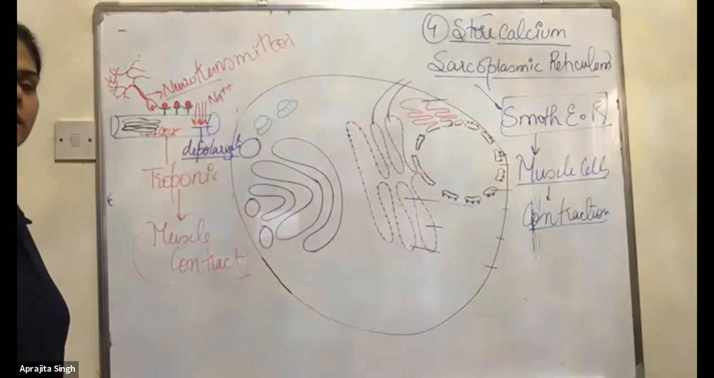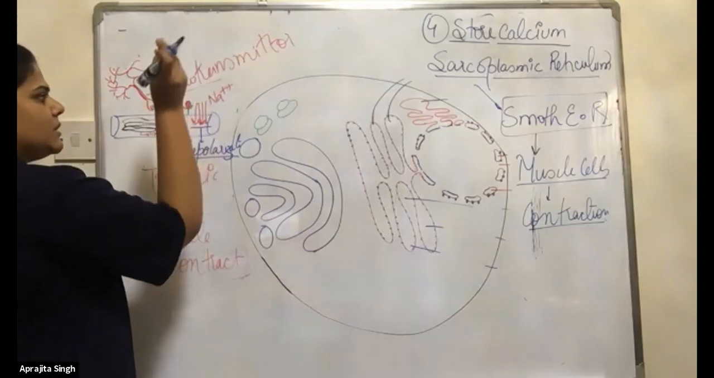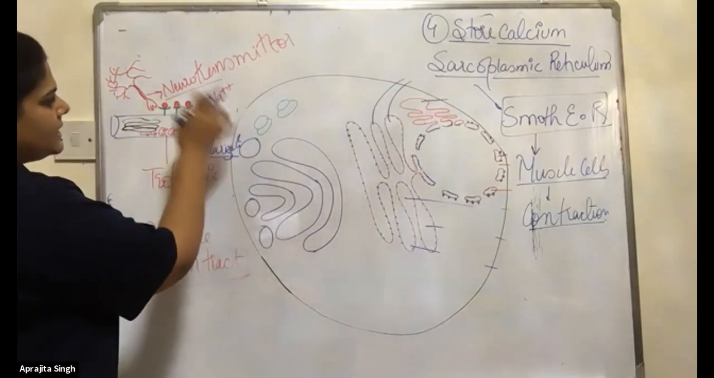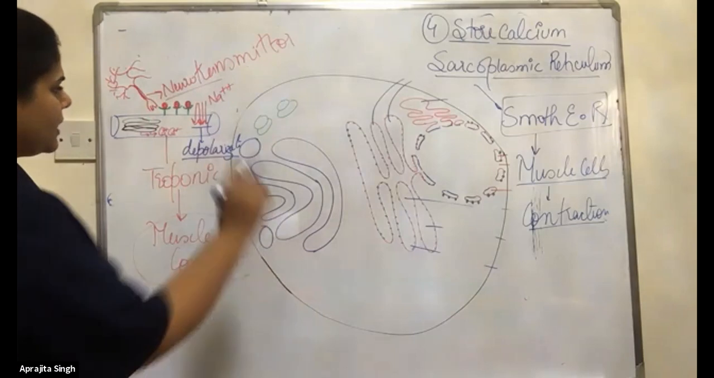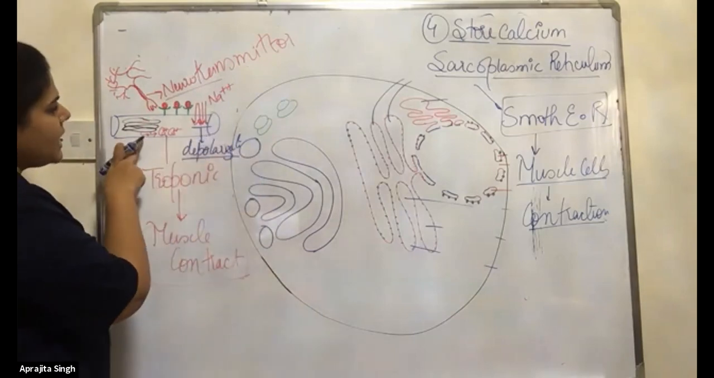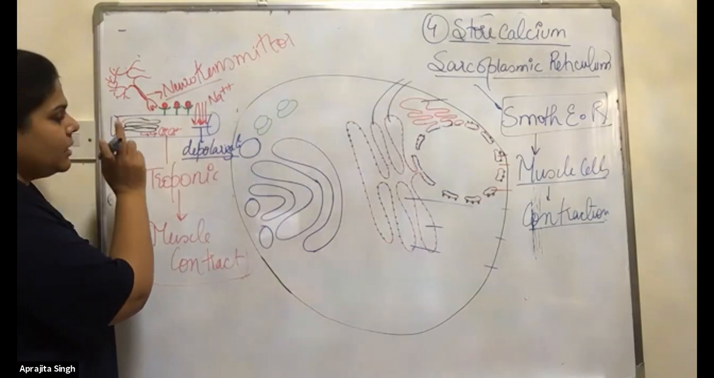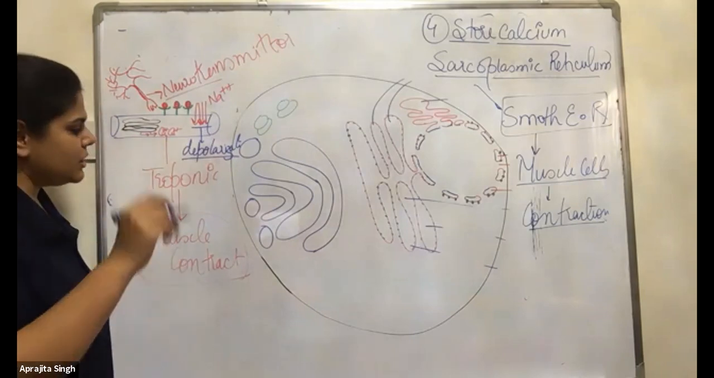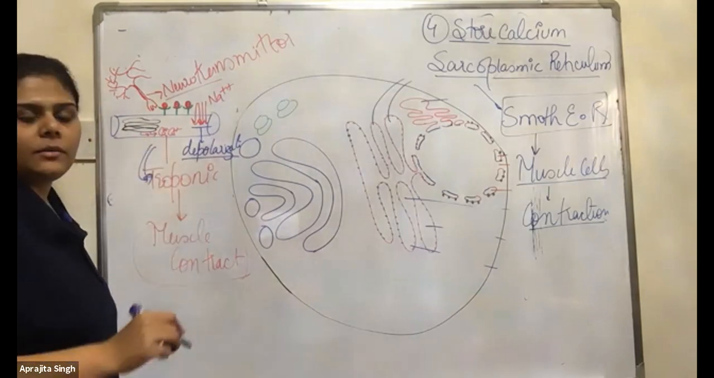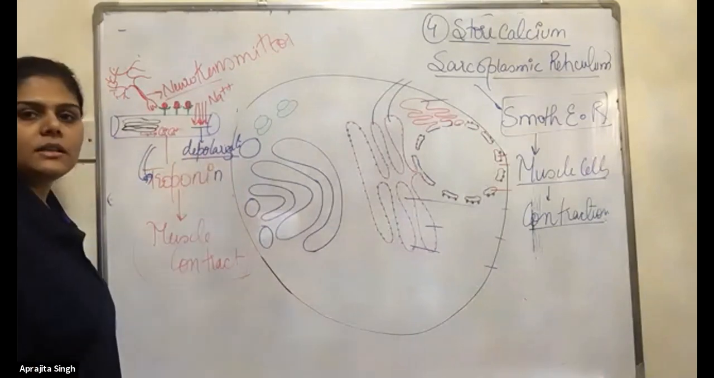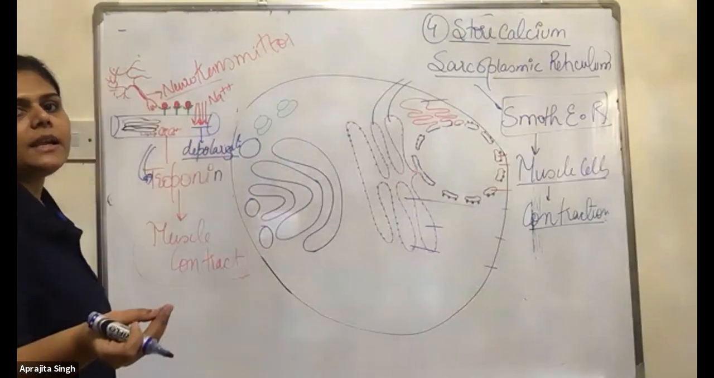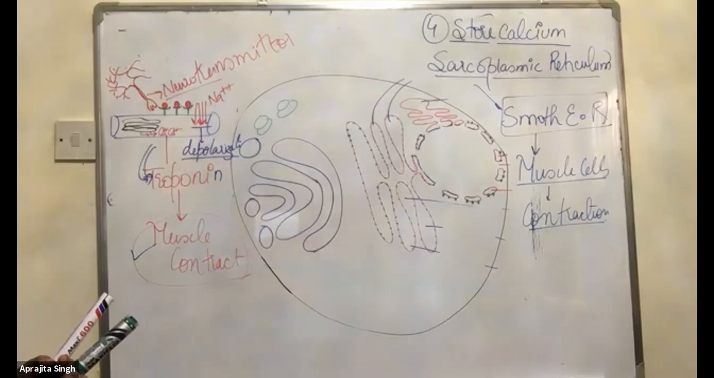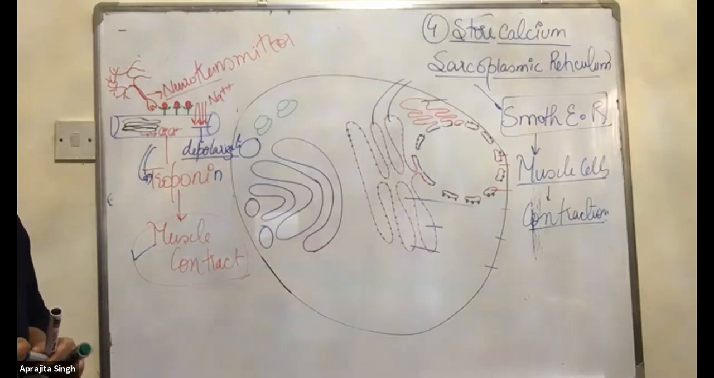Depolarization of the muscle cell. Always remember, the neurotransmitter attaches itself to the receptor, sodium will come inside the cell, and that is known as the depolarization. After the depolarization, the sarcoplasmic reticulum will release the calcium in the muscle cells, and that calcium will bind to the troponin, which is also present in the muscle cells. After binding to the troponin, the muscle will contract. This is the process of muscle contraction.